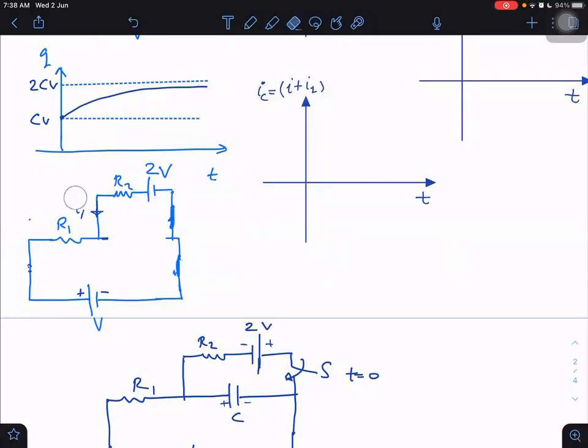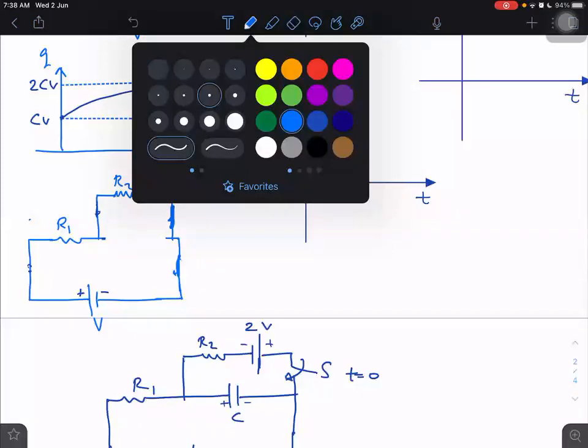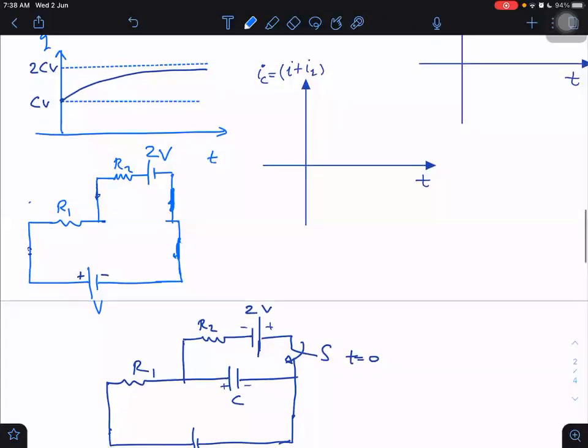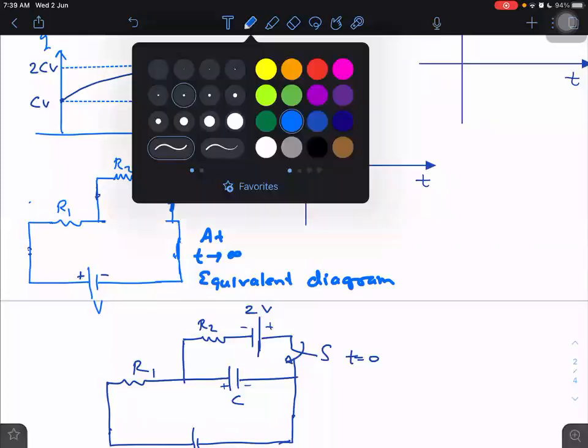So always, whenever you have to solve these questions, it will be good in the beginning, especially, that you start making the diagrams, final diagrams. This is the equivalent diagram at t tends to infinity. Now, in this diagram, it is simple to solve. Is it easy or not?